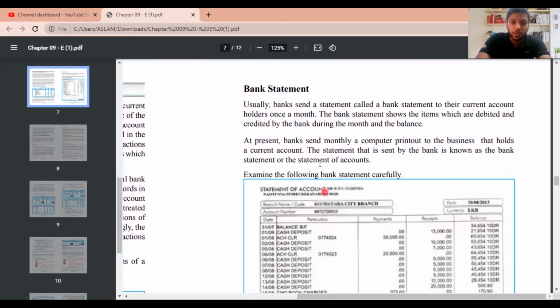Now let's move on to the next part. Usually banks send a statement called a bank statement to their current account holders once a month. The bank statement shows the items which are debited and credited by the bank during the month and the balance. At present, banks send monthly a computer printout to the business that holds a current account.